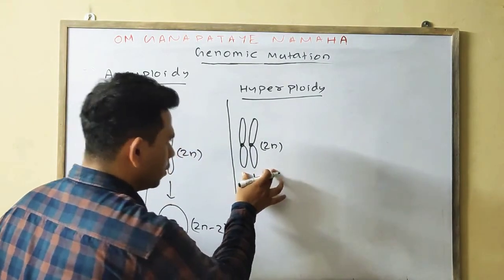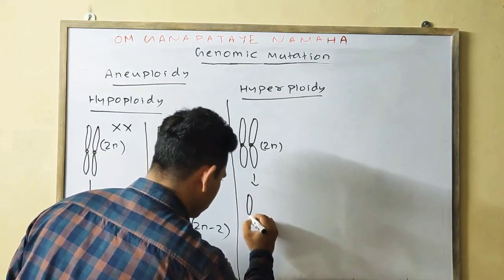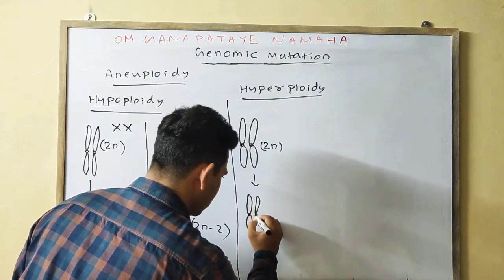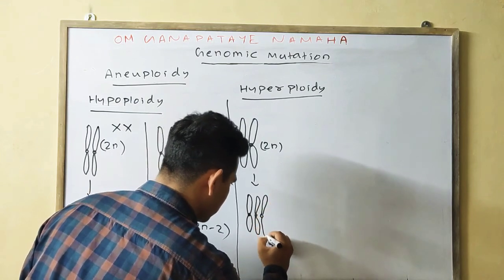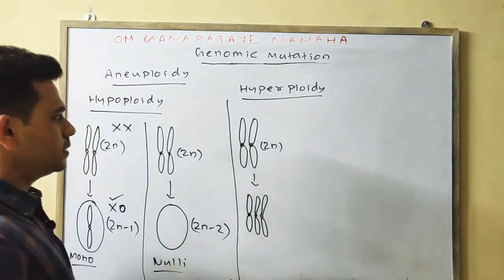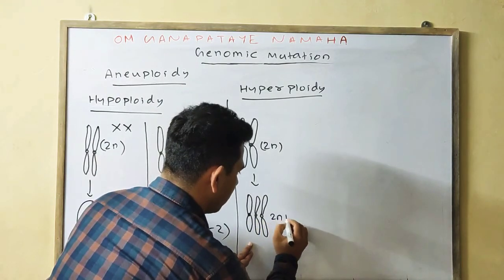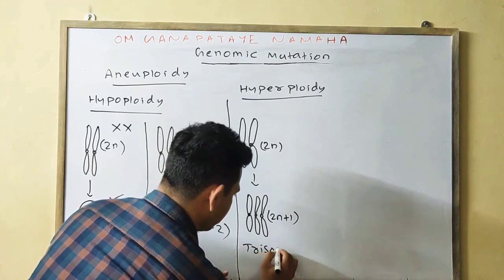Instead of 2, there will be 3 chromosomes, which means 2n plus 1. This is nothing but your trisomy.